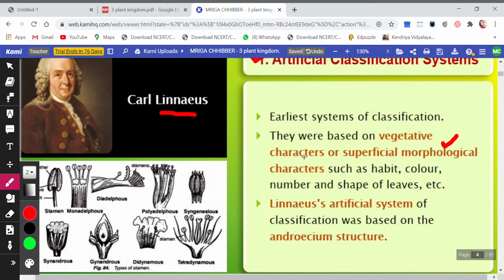Okay, so this system was based on superficial characters, or the vegetative characters like habit, what kind of plant it is, or what kind of habitat it requires, its color, its number, the shape of leaves and so on. मतलब जितने भी outer characteristics हैं, जितने भी morphological characters हैं, that were studied, that were used to classify the organisms, or you can say the species.